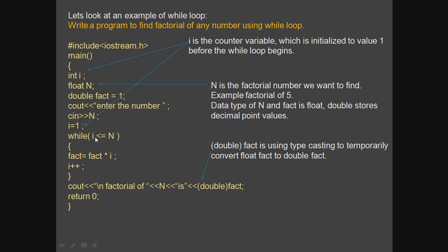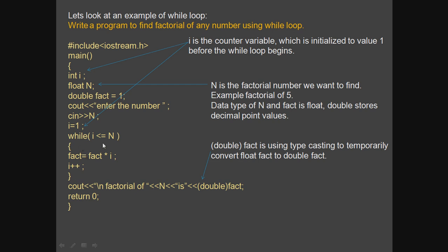Now the while loop will test the condition: while 1 is less than or equal to 5. That is true, so fact equals fact into i, that is 1 into 1, and i gets incremented by 1. This is the counter variable, i equals i plus 1. As long as this increment takes place and as long as the test condition holds true, fact equals fact into i will keep on repeating, and the i plus plus will also keep on repeating. So you can see that the increment operator is used in the body of the while loop.